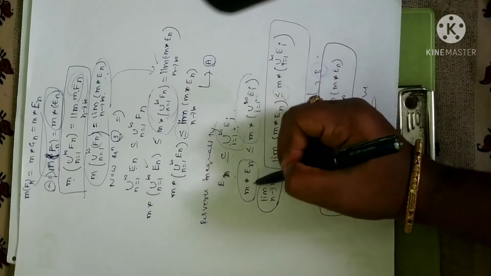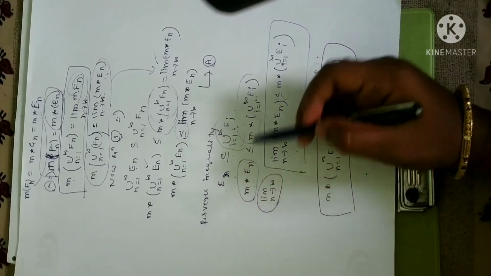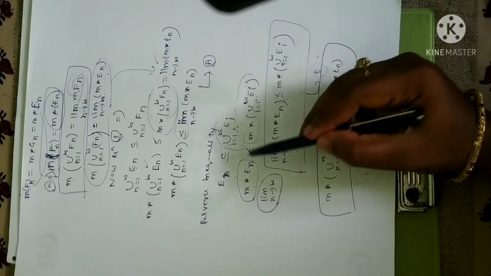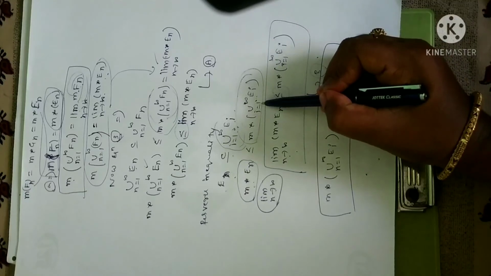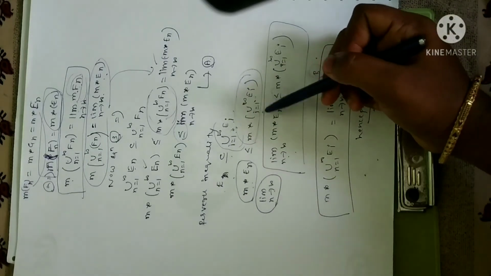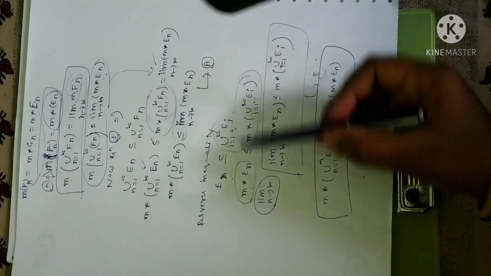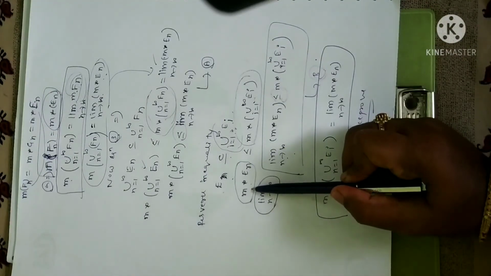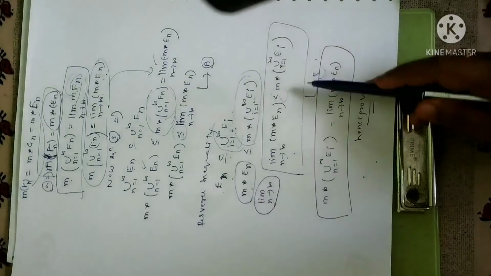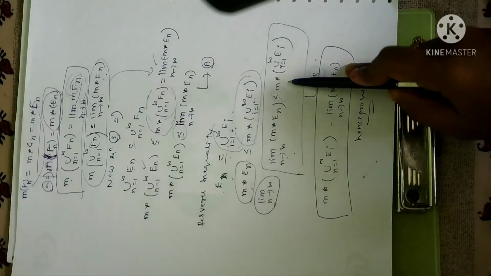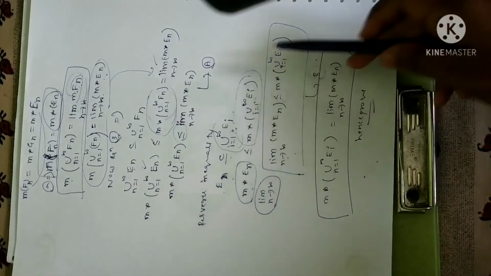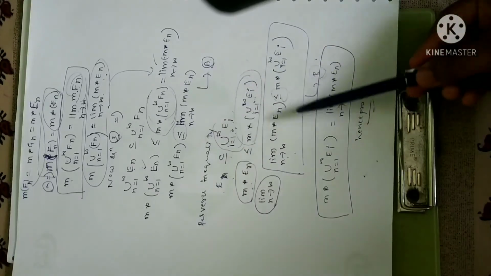This is quite simple, and I have taken measure on both sides. Now I have taken limit n tending to infinity on both sides. Since this term is independent of n, whether you take the limit or not doesn't matter. Why? Because it is independent of n. So that is why I have taken limit only for the left hand side. The RHS is independent of n, so I am not going to apply limit here. With this, the above equation becomes equation B.